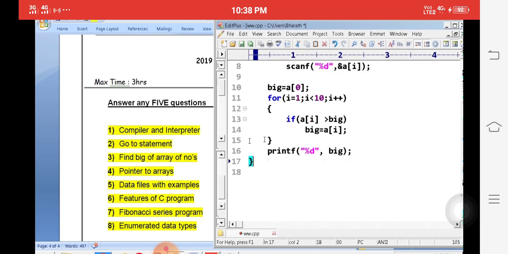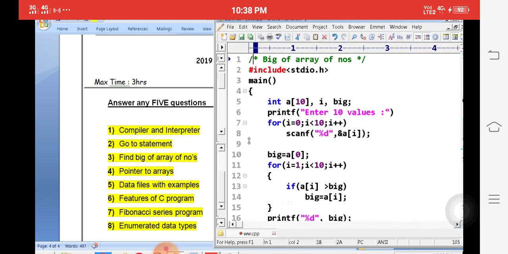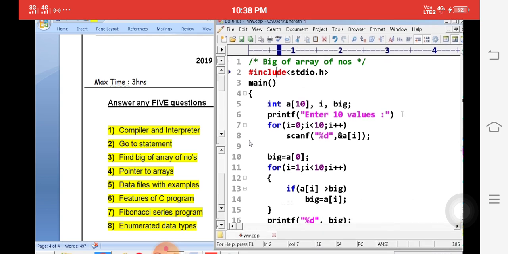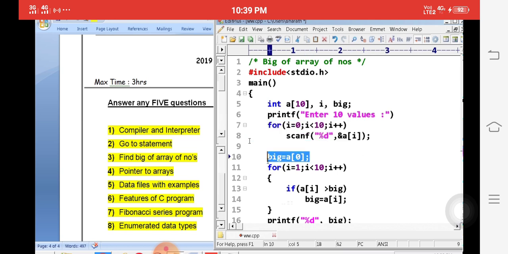Clearly I will explain, step by step. Here, simple. First we take the array a. a[10] means a is the array name, with 10 values. i and big are called variables. Simply accept 10 values with scanf, with the help of the for loop. First I want to take the first element as big. a[0] means the first element is big, for example. Then the first element is stored in the big variable.